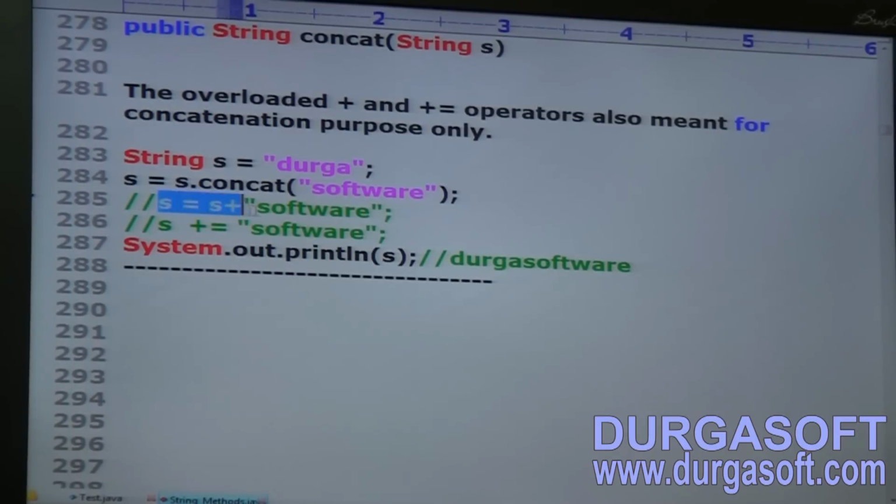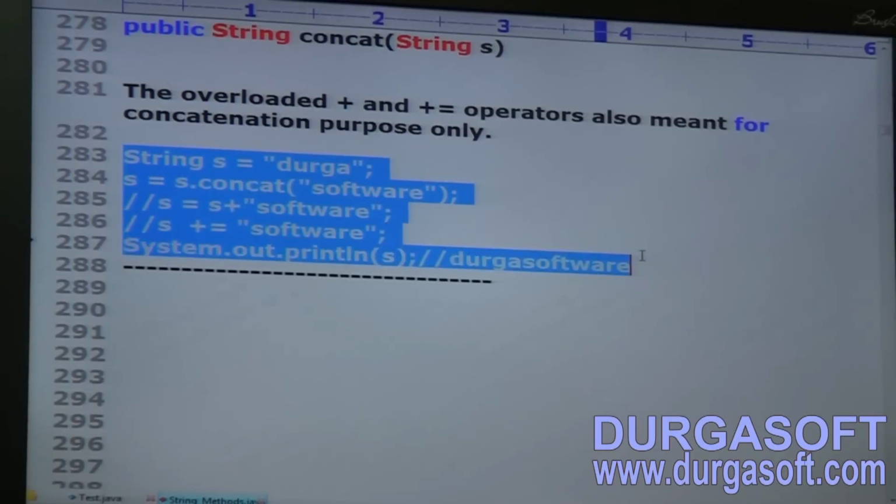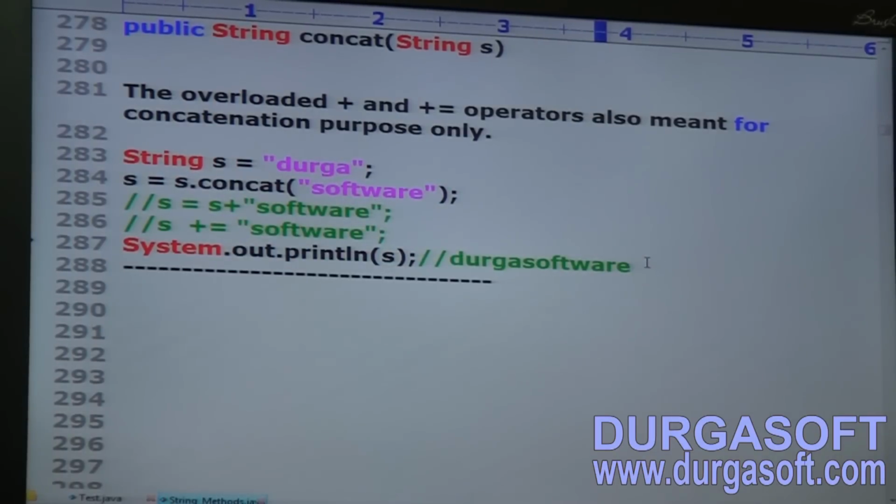Next, S is equal to S plus software, and S plus is equal to software. What is the answer? Durga software. Completed, I hope.